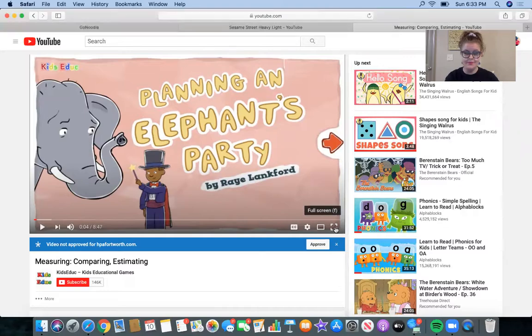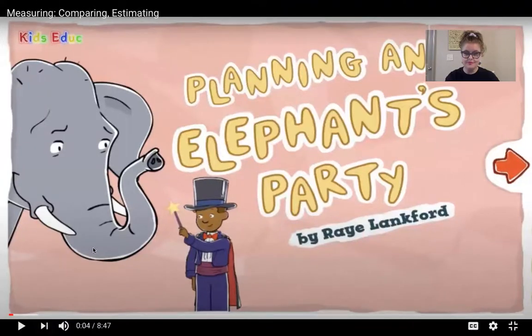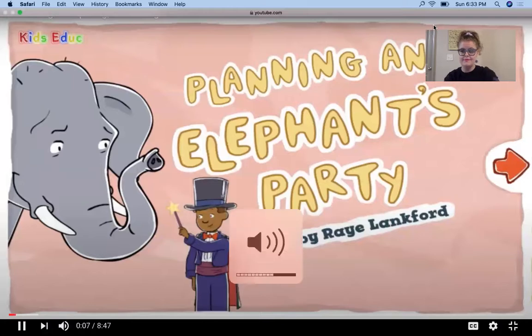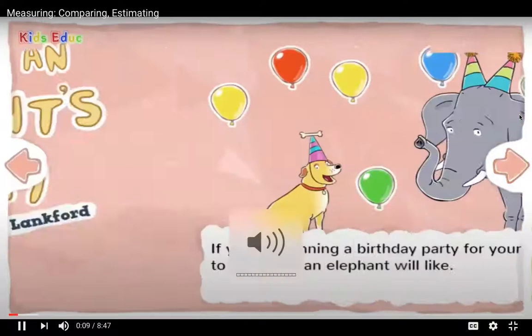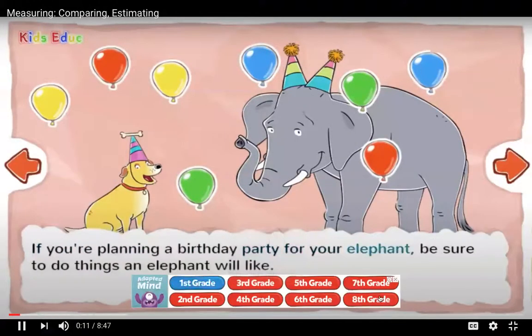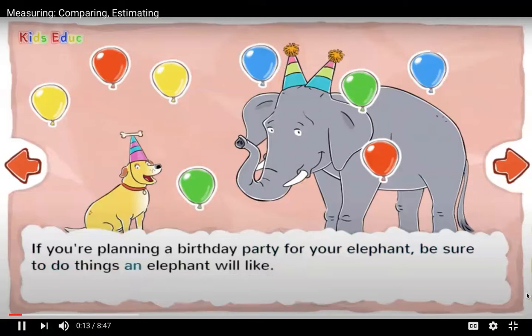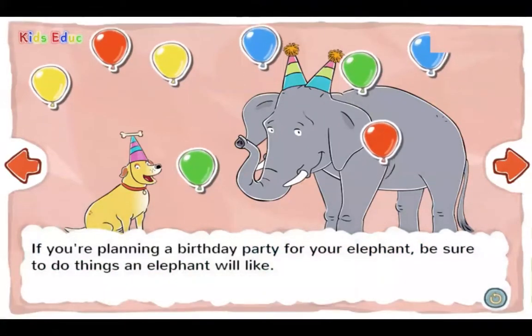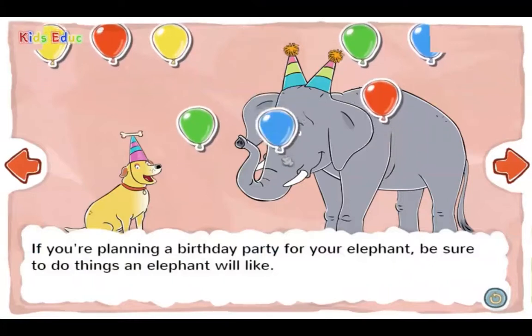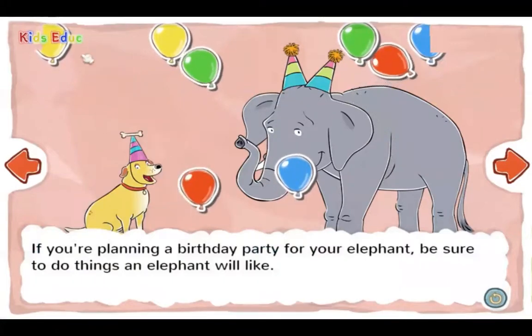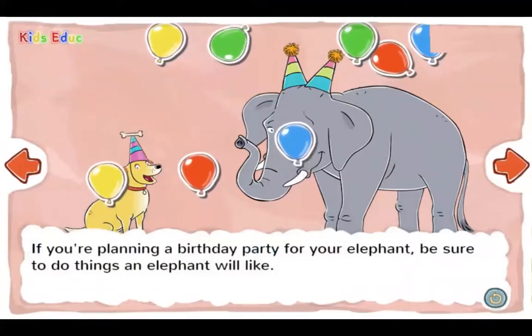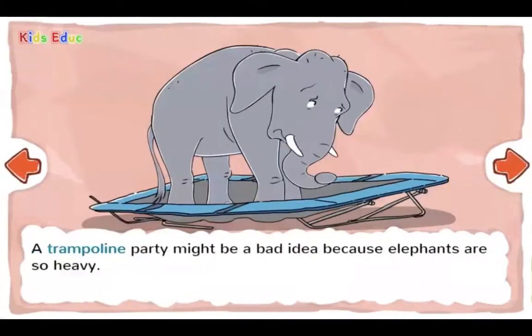Here we go. Planning an Elephant's Party by Ray Lankford. If you're planning a birthday party for your elephant, be sure to do things an elephant will like. A trampoline party might be a bad idea because elephants are so heavy.